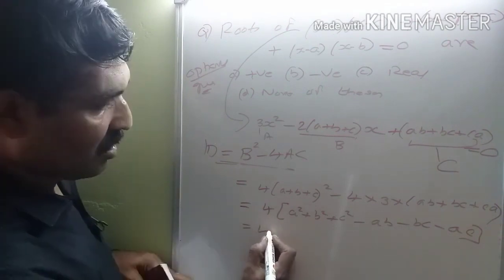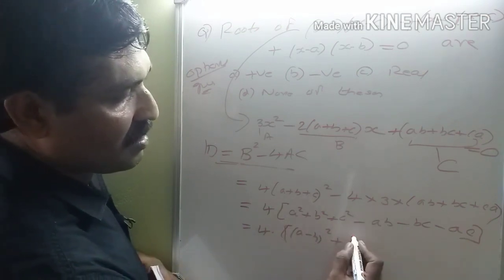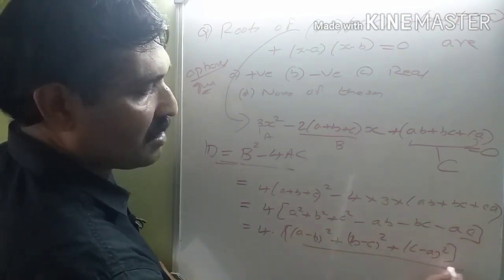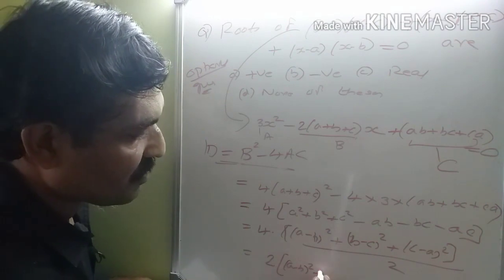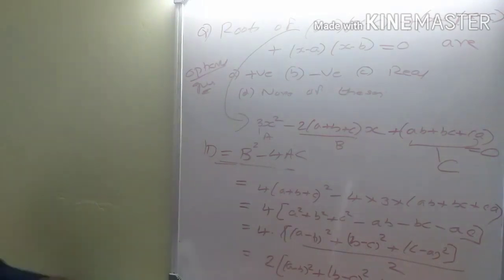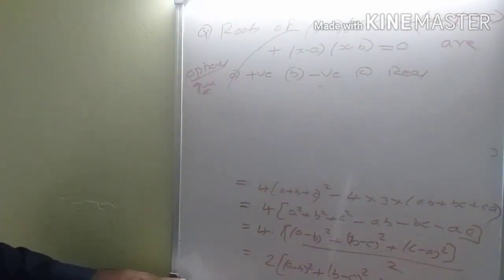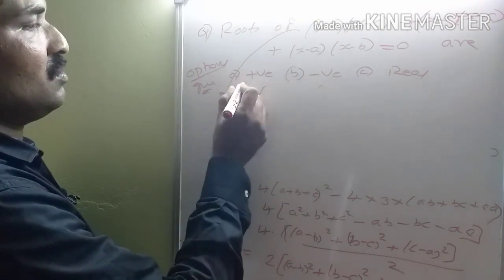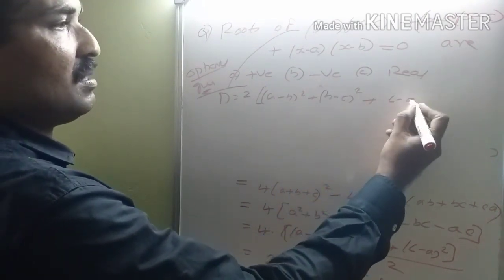This can be written as 4 times a minus b the whole square plus b minus c the whole square plus c minus a the whole square by 2, that is D is equal to 2 times a minus b the square plus b minus c the square plus c minus a the square.